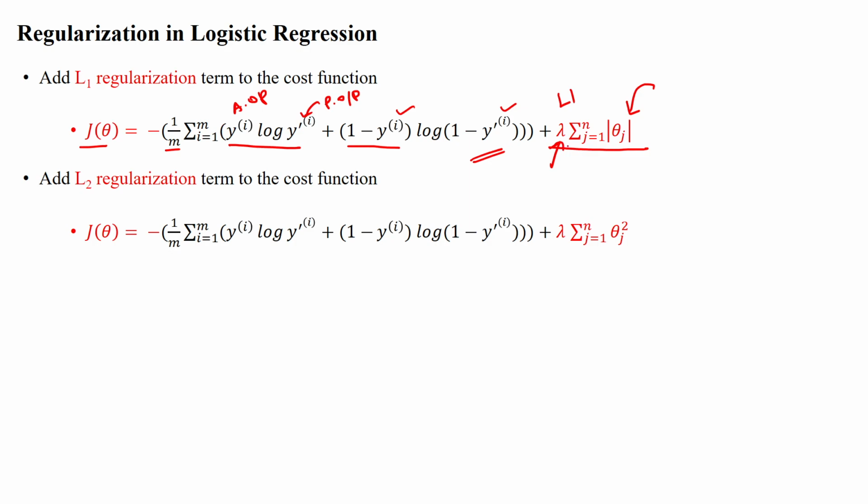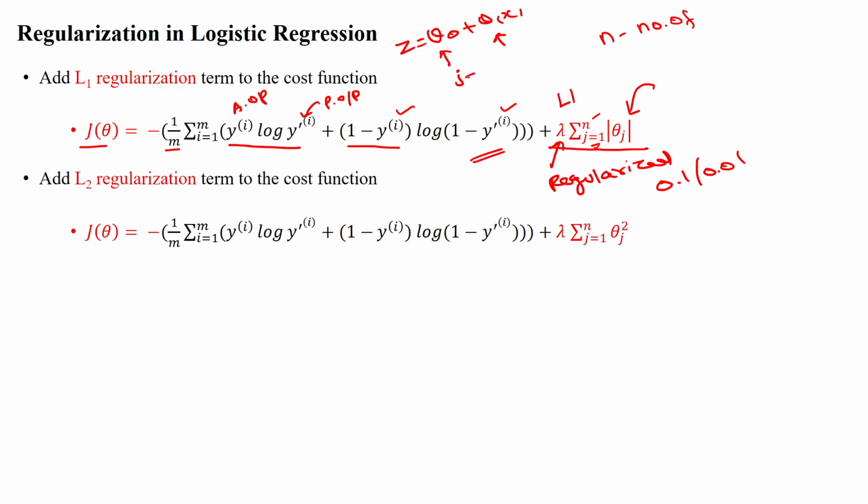Lambda is the regularization parameter, whose value will be like 0.1 or 0.01, and summation of j equals 1 to n, where n is the number of features. Because if we have g equal to theta 0 plus theta 1 x1, we have to update theta 0 and also theta 1.